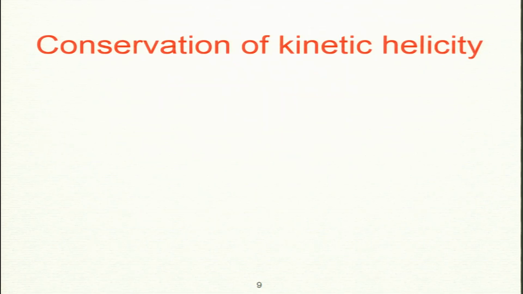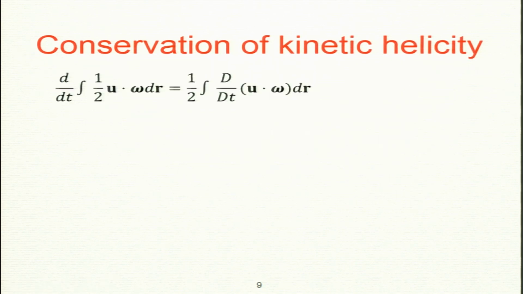Now let us look at kinetic helicity. The definition of helicity is half u dot omega, integrated over the whole volume. Now I need to take the derivative. Since my volume element dr is not changing, I do not take the derivative with respect to dr, but I take the total derivative with respect to the function u dot omega. This will be the total derivative, capital D.